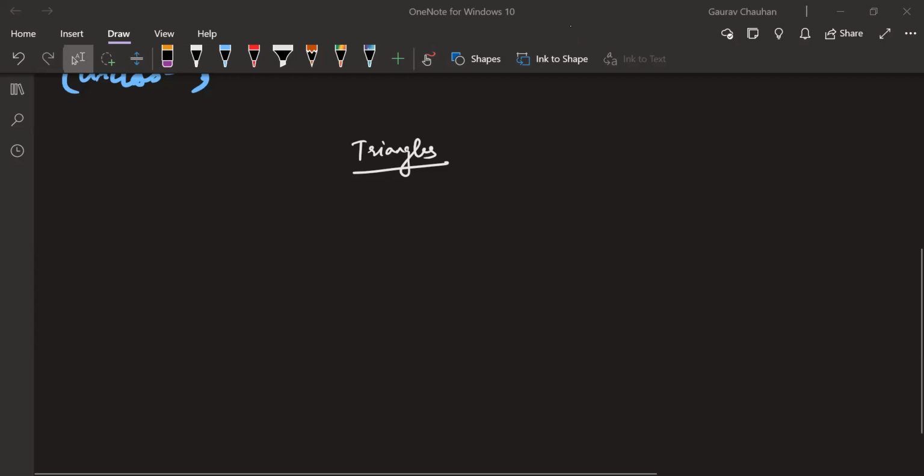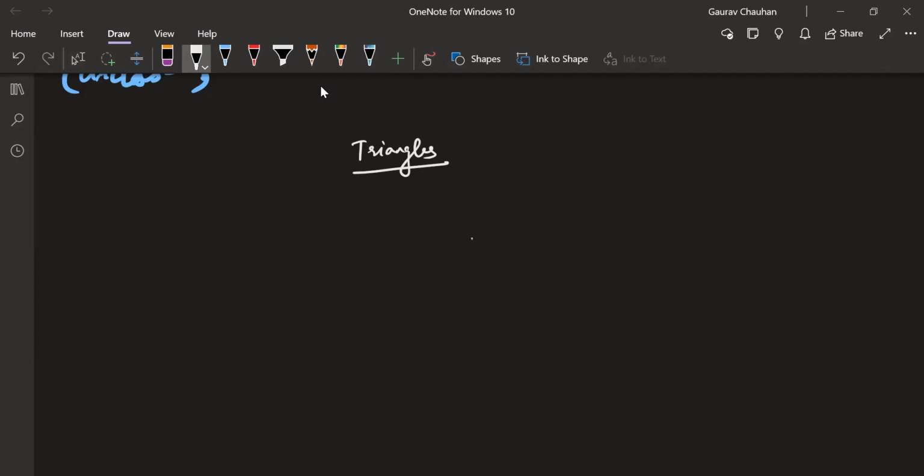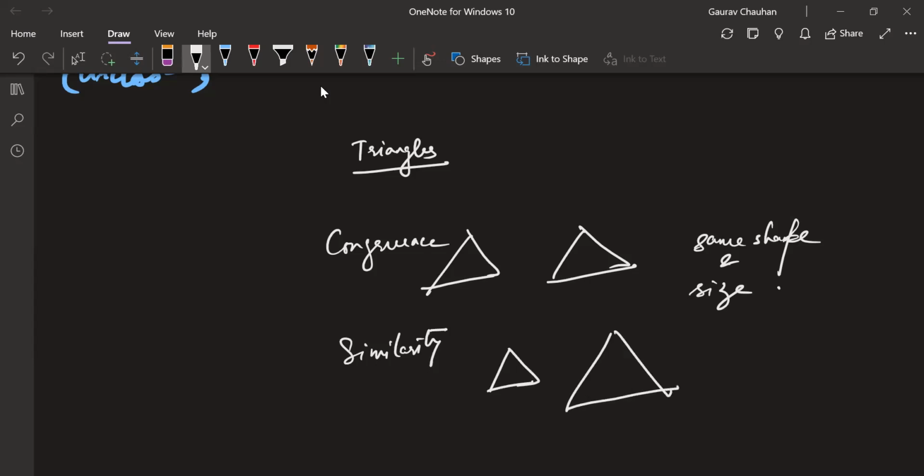Just to remind you, we had congruence. Congruence was two triangles which were exactly the same shape and size. In this chapter, we are going to explore the concept of similarity, which is same shape but maybe not the same size.